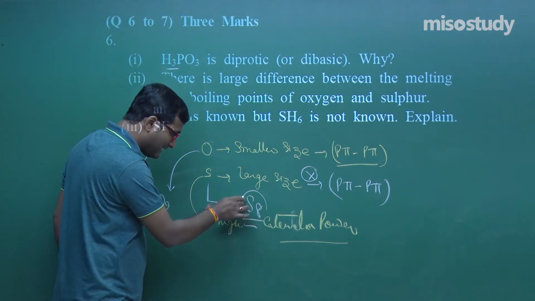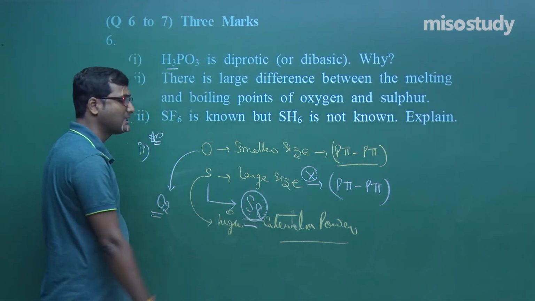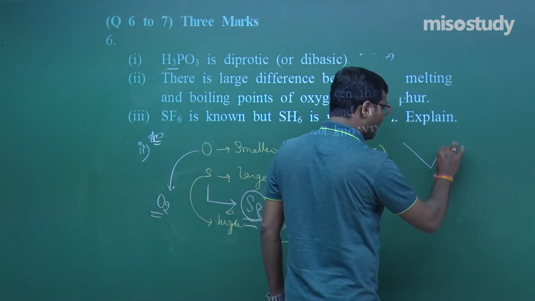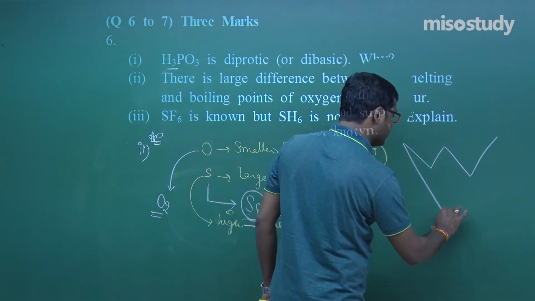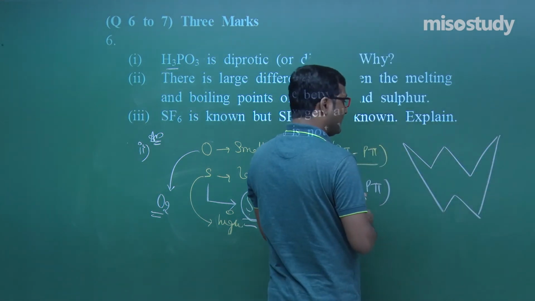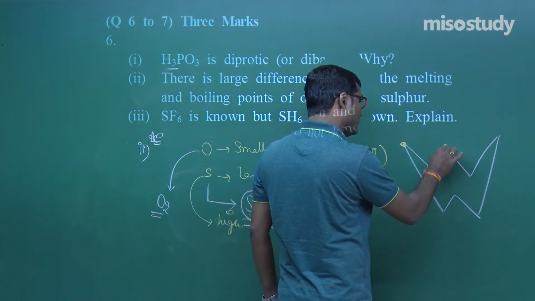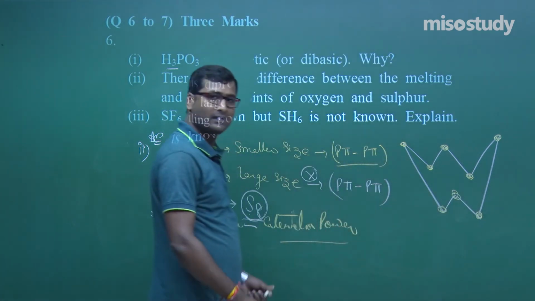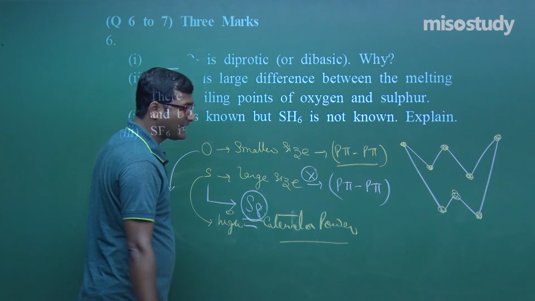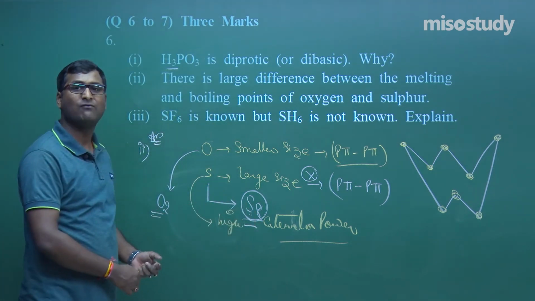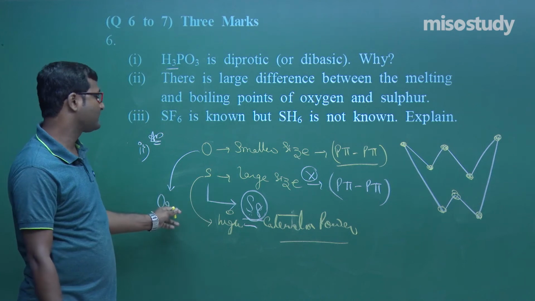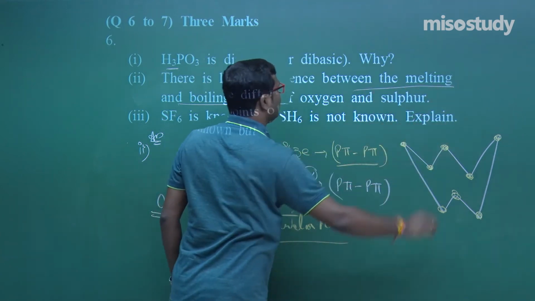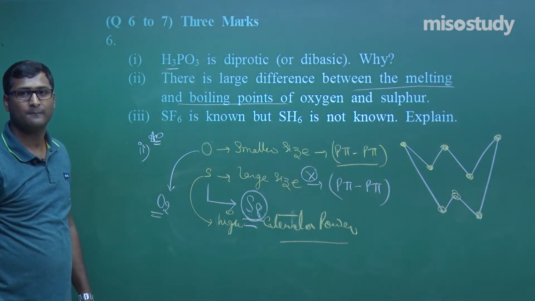When sulfur links with 7 more sulfur, it has S8 geometry. As I told you, that is a puckered ring structure. Do you remember this? This is the structure of sulfur. Now 1, 2, 3, 4, 5, 6, 7, 8, crown shape. Clear? In this case, when more sulfur atoms are attached, it will have high van der Waals force of interaction in comparison to O2. If high van der Waals force of interaction, then definitely it will have high melting and boiling point, my friend. This is the case. Clear?